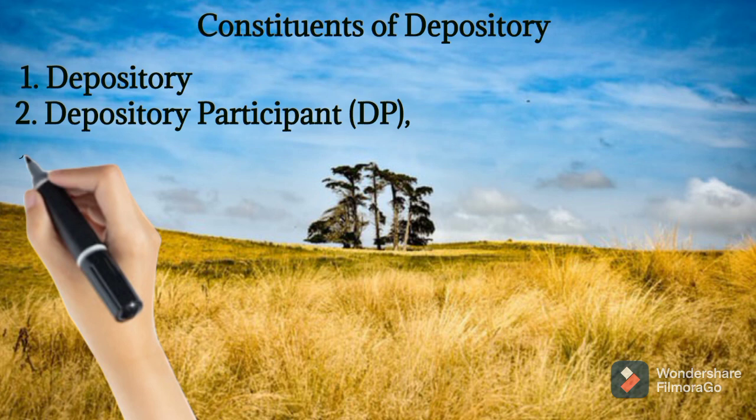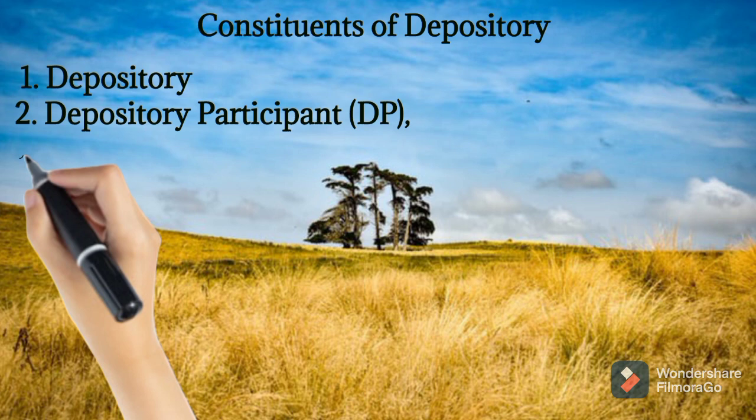As investors, we don't have direct access to the depository. We can't talk to depositories directly. Whatever transactions we want to do are possible through the depository participant. It is the link.